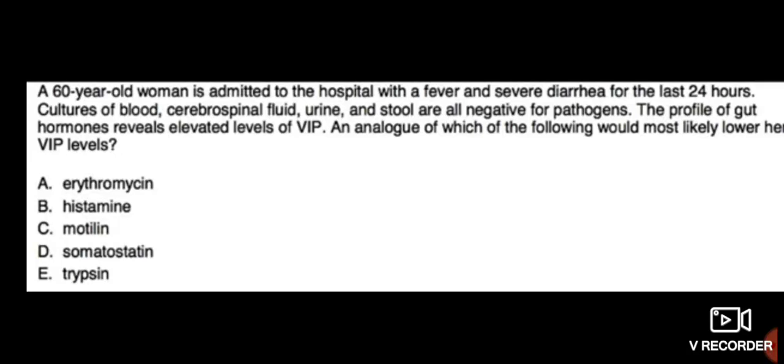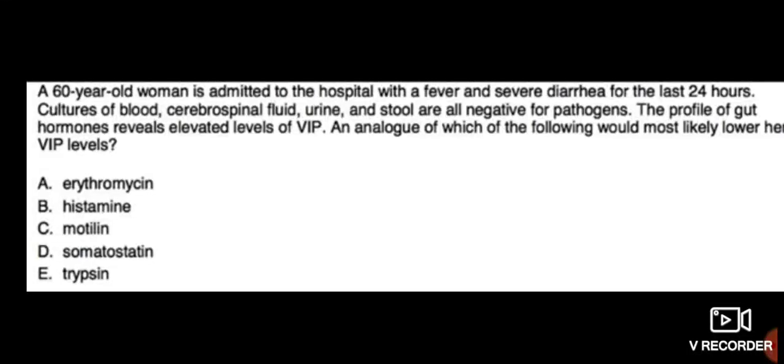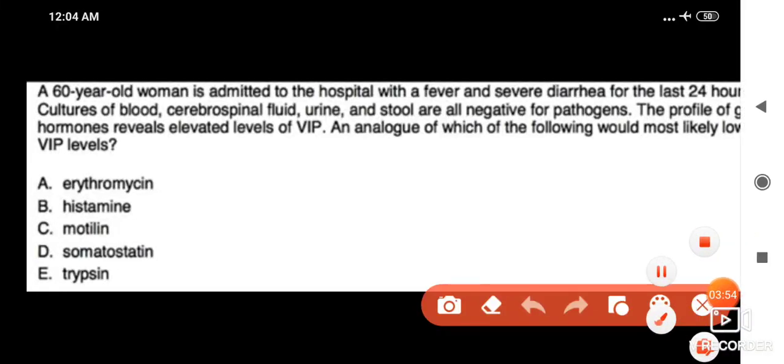A 60-year-old woman is admitted to the hospital with a fever and severe diarrhea for the last 24 hours. Cultures of blood, cerebrospinal fluid, urine and stool are all negative for pathogens. The profile of gut hormones reveals elevated levels of VIP. An analog of which of the following would most likely lower her VIP levels? So the best single answer here, you think, pause this video, take your time.